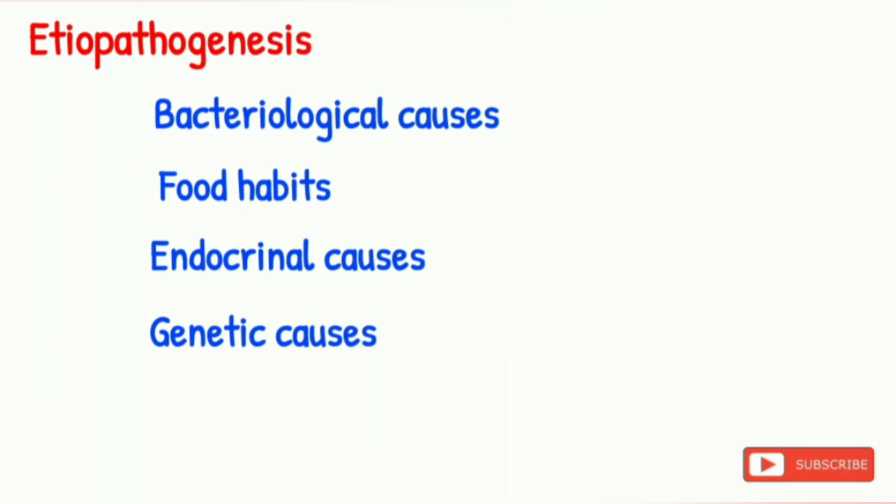Endocrinal causes like the Zollinger-Ellison syndrome is a non-beta cell tumor of the pancreas with the hypergastrinemia. Hyperparathyroidism causes the increased level of the calcium, which stimulates the parietal cell mass. Then the genetic causes: the family history of the duodenal ulcer may be present in a few cases, which suggest a genetic cause. Patients with blood group O are more prone for the development of the chronic duodenal ulcer because of the increased parietal circulation.